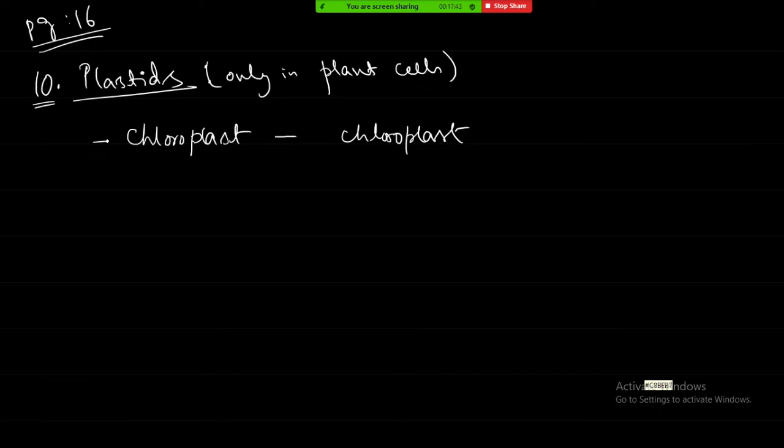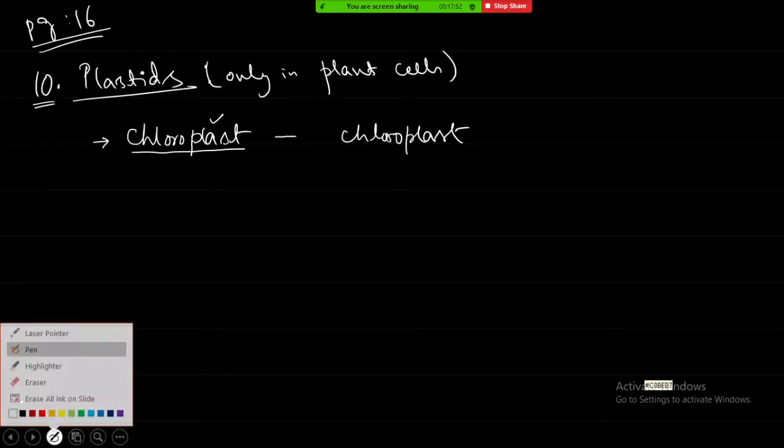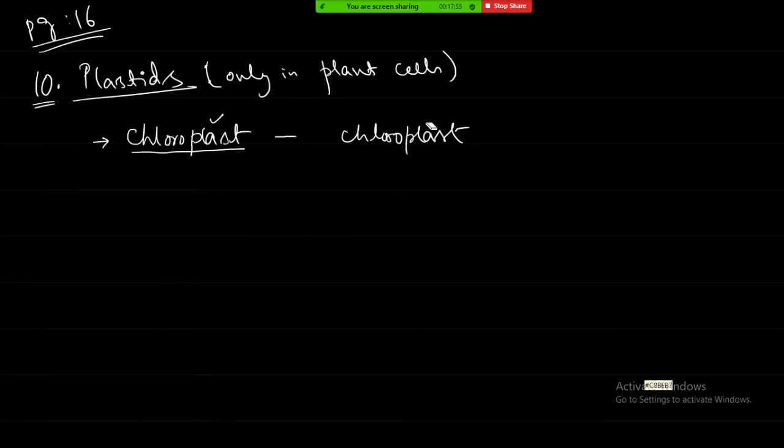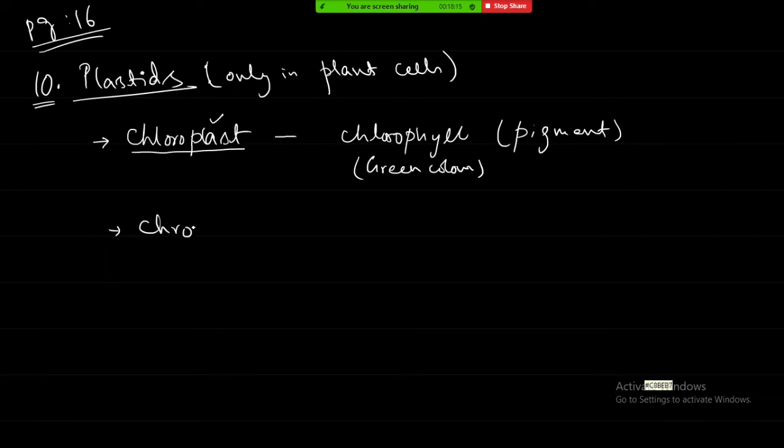So here chloroplast is a type of plastid. In this one, chlorophyll pigment is there. This is giving the green color. Okay, there are other types of plastids, like the chromoplast.